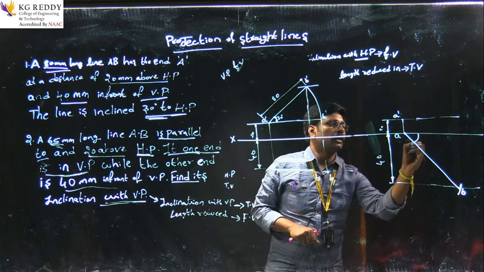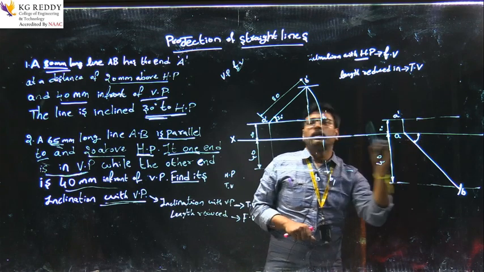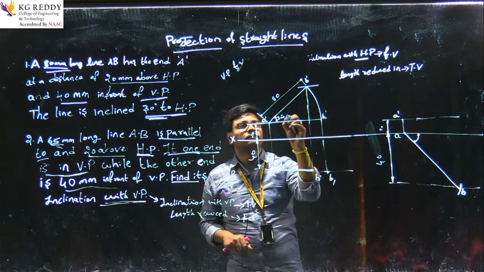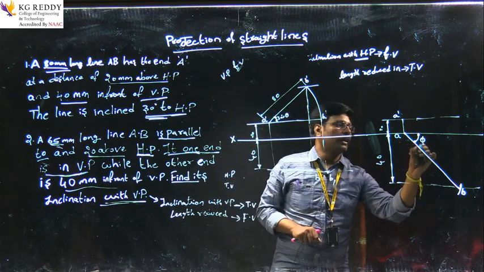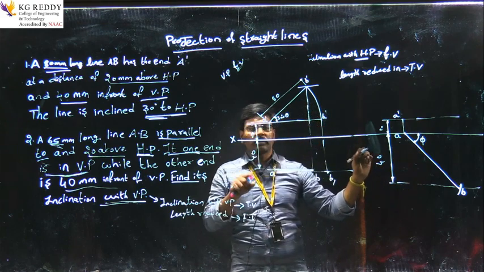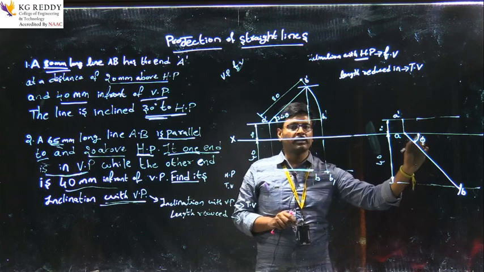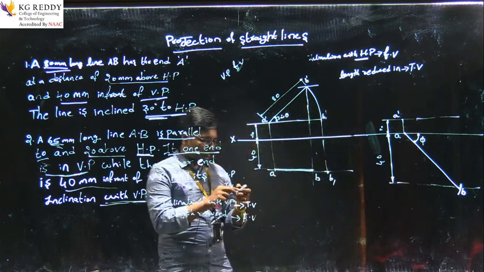I am joining these two, then I will get the angle. Here this is the angle theta, and here it is the angle phi. We have to find it by using a set square. So this is the top view.